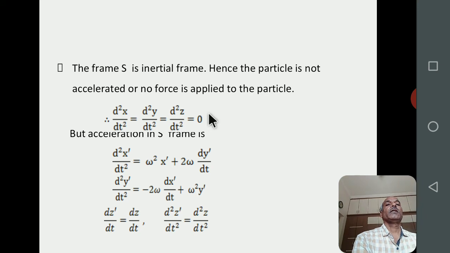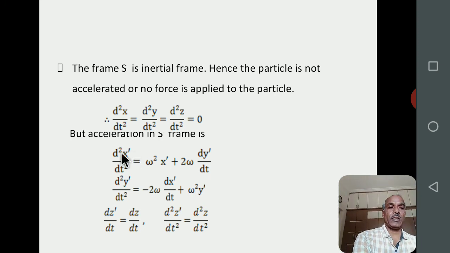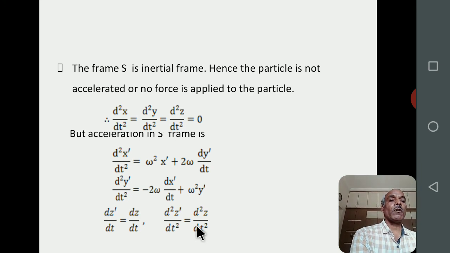But the acceleration of the particle with respect to the S dash frame of reference are given by these equations, or these three equations represent x component of the acceleration, y component of the acceleration, and z component of the acceleration of the particle with respect to S dash frame of reference.